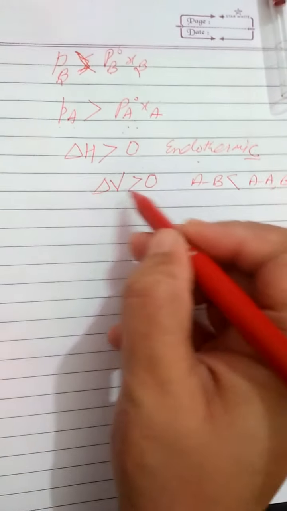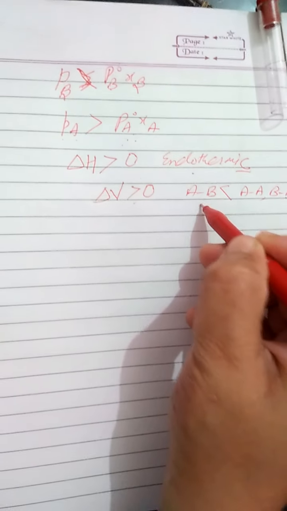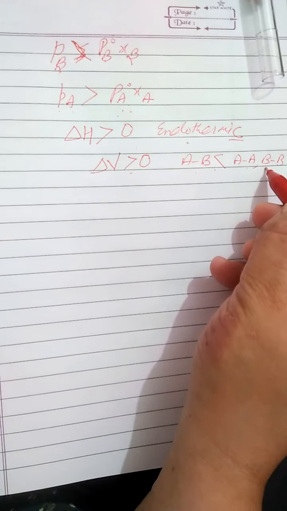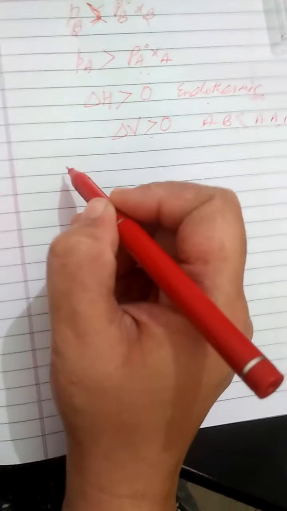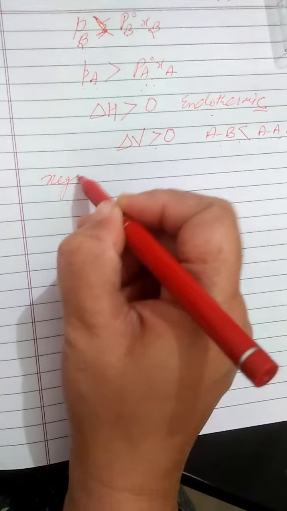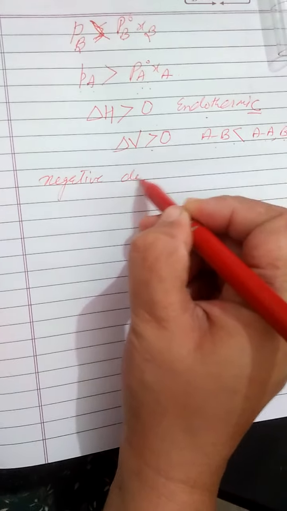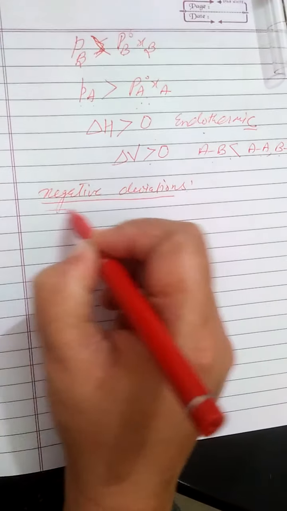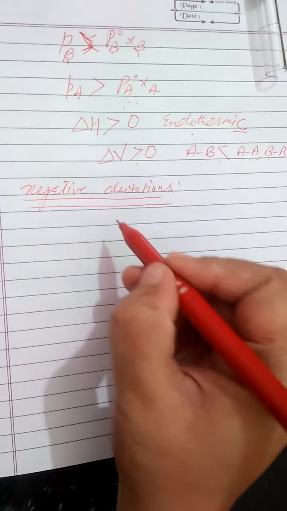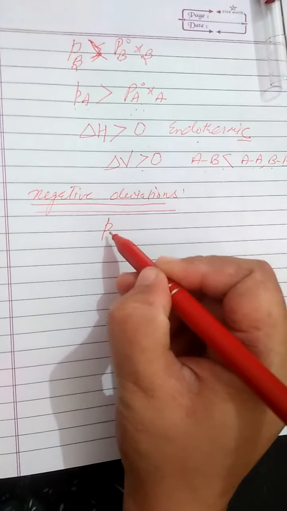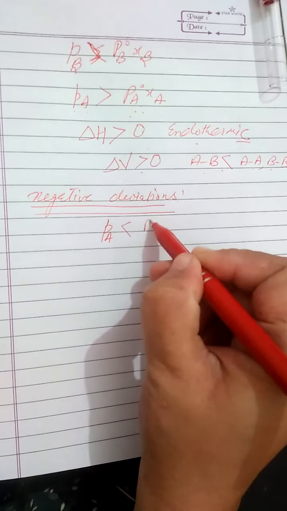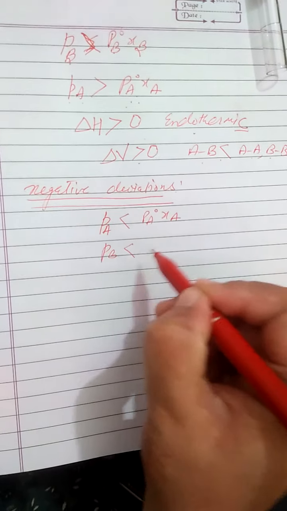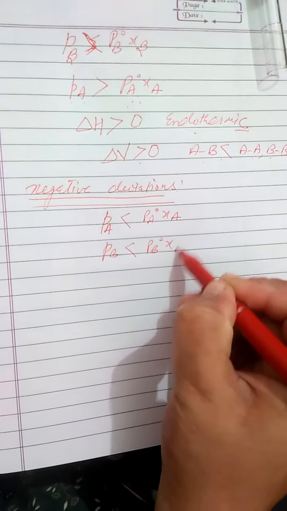So it means delta V will be greater than 0, because AB interactions are lesser than AA and BB interactions. Similarly, if we take a case of negative deviations. What are the solutions that show negative deviations? Solutions showing negative deviations are those for which PA is lesser than PA naught XA and PB is lesser than PB naught XB,